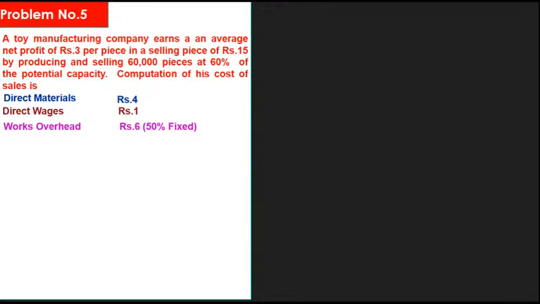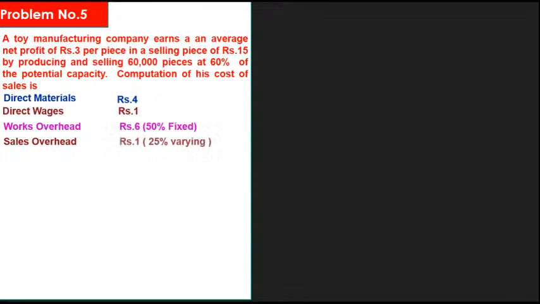What do I mean by this? 50% is fixed overhead and the other 50% is variable. 50% of rupees 6 is rupees 3. Rupees 3 is fixed and the remaining rupees 3 is variable.